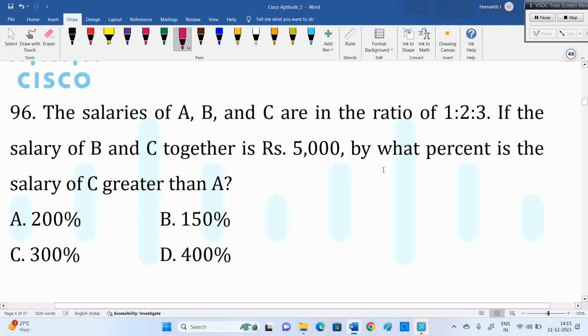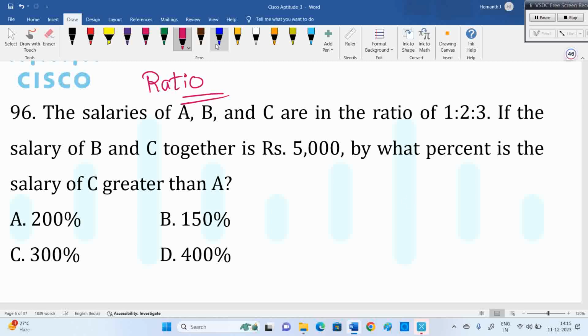Next, ratios. We already discussed them in the previous class as well. Some questions related to ratio. This is a quant topic. Salaries of A, B and C are in the ratio 1:2:3. The salary of B and C together is 5,000. By what percent is the salary of C greater than A?